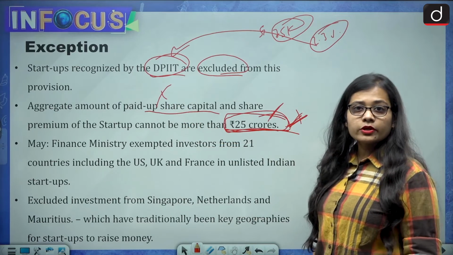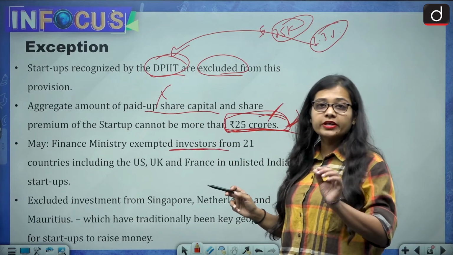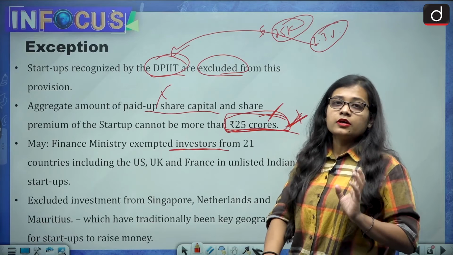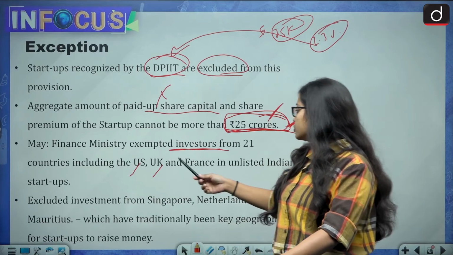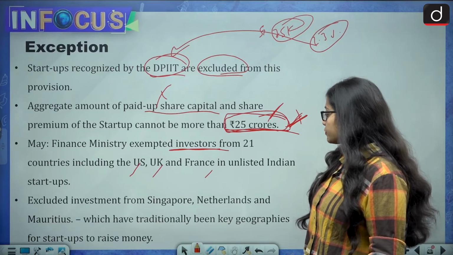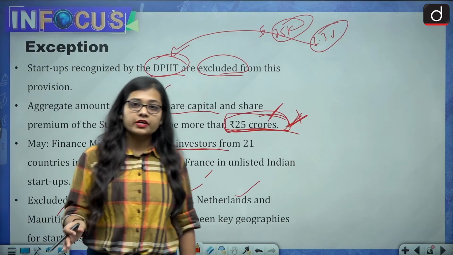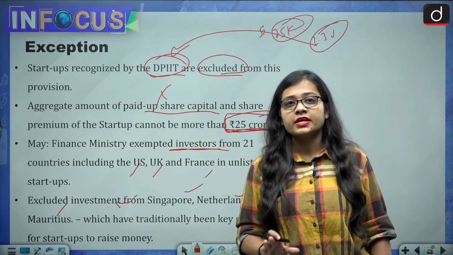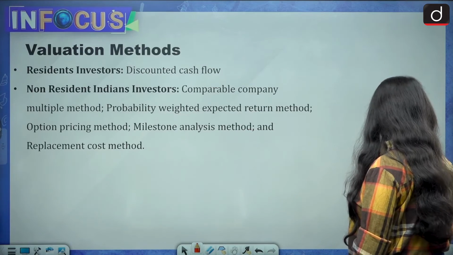And then in May 2023, the Finance Ministry also exempted investors from 21 countries. So investors from 21 countries are also exempted from this provision, and a few examples of those 21 countries are US, UK, France. And then investment from Singapore, Netherlands and Mauritius is also excluded, because these are a few of the countries from where, for a very long period of time, we have received a very high amount of capital or investment. So these are a few of the exceptions.